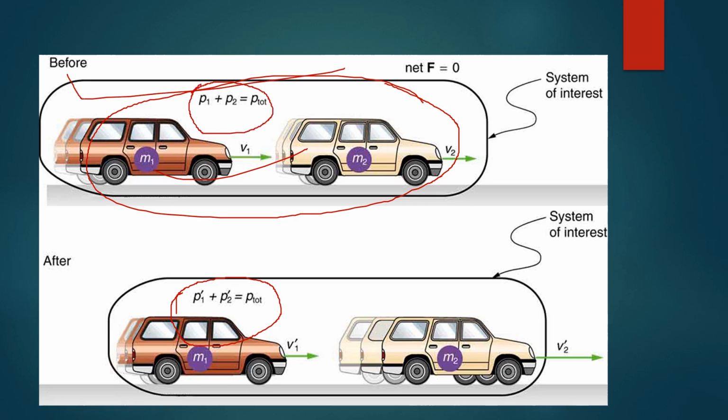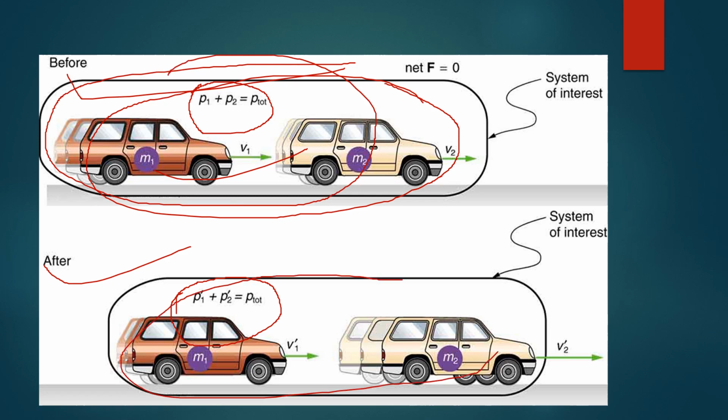So after collision and before collision you can see that total momentum is constant. So this is said as the total momentum of an isolated system is conserved. This is actually linear momentum.